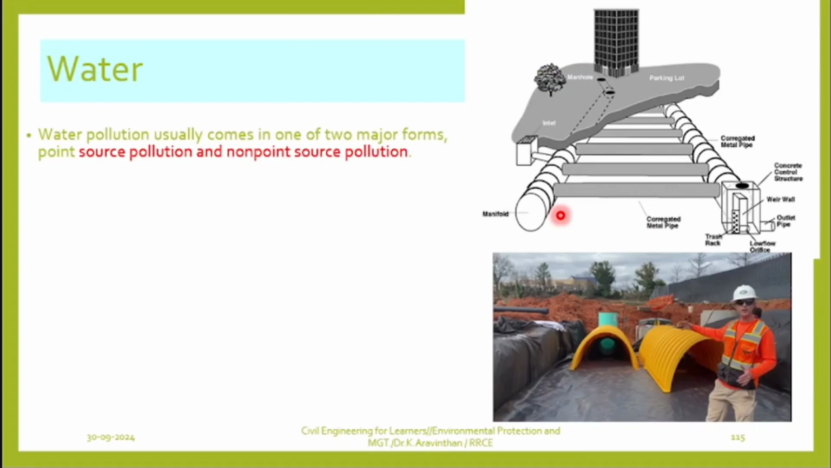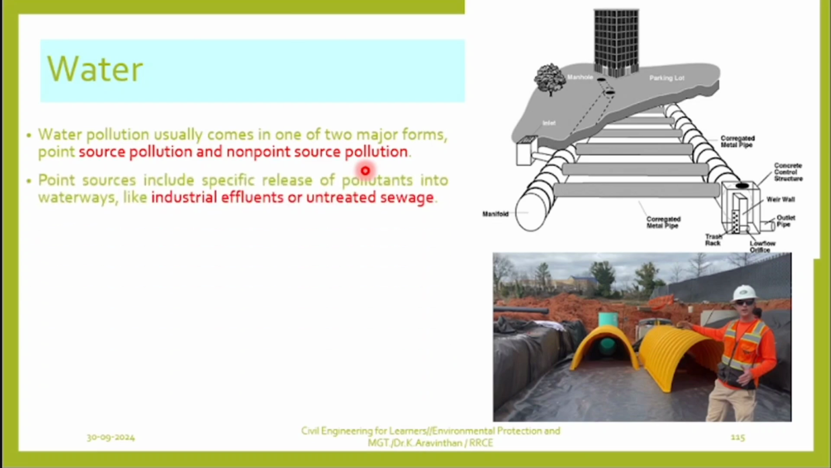Now, next one, water. How to reduce water contamination? Water can be polluted in two forms. One is source pollution and another one is non-source pollution. Now I will tell you what you mean by source pollution. Source pollution is an industry consuming water.